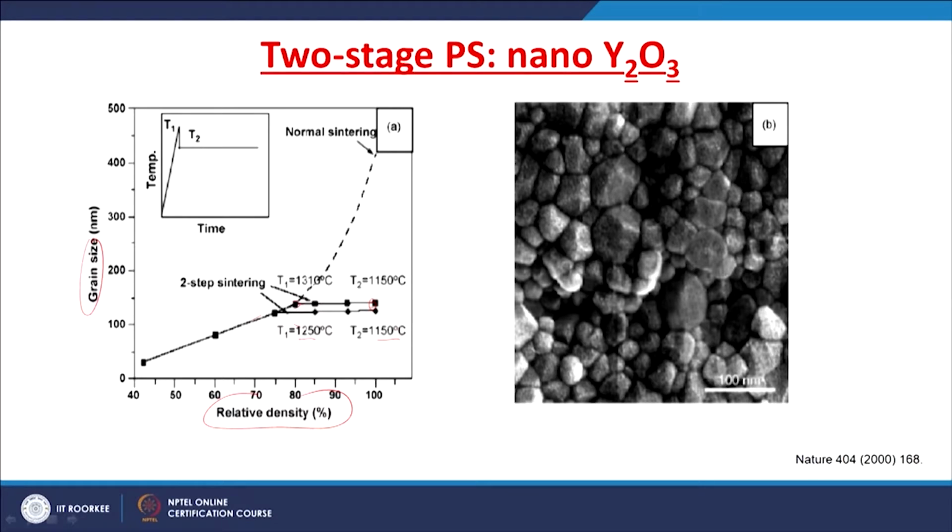So, you get two-step sintering resulting in full densification, and at the same time a grain size of around 120 nanometers. This is a typical microstructure of such nano yttria ceramic materials. You can see this is 100 nanometers; you see grains of around 80 to 100 nanometers in the sintered material.